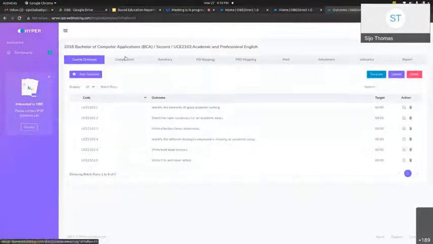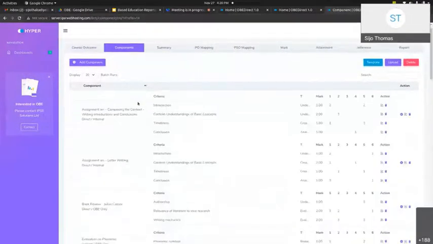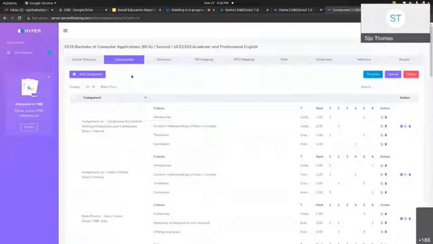Once the course outcomes are uploaded, the next task of the faculty is to design assessment strategies, that is, the components and criteria. This is the component and criteria page, fully populated. In a nutshell, the components and criteria are the set of assessments we use to assess this particular course.